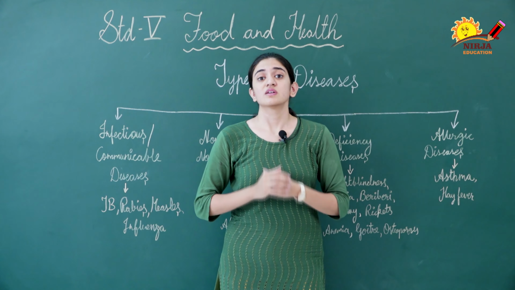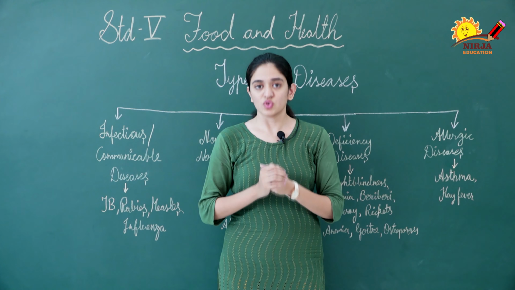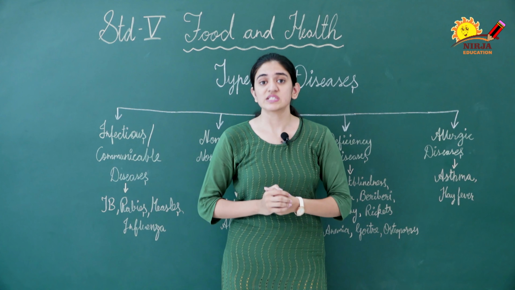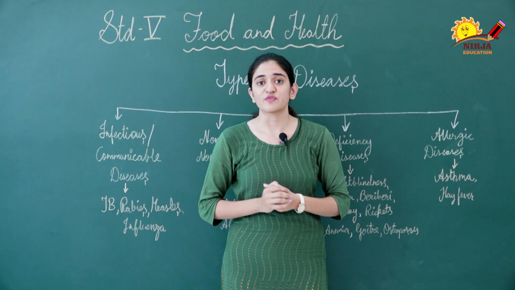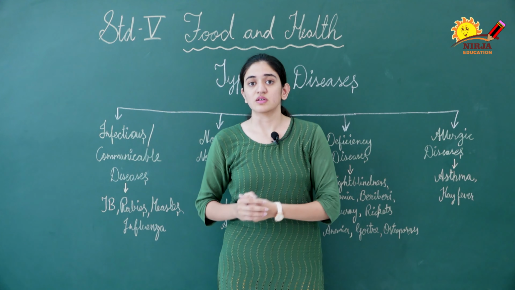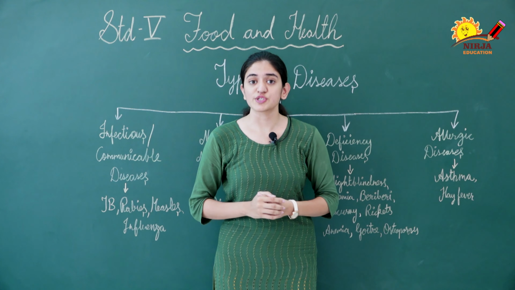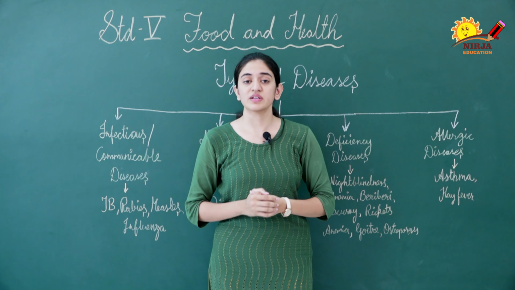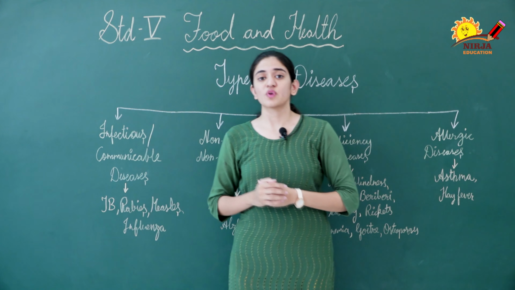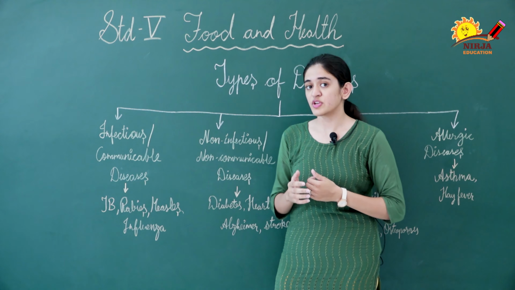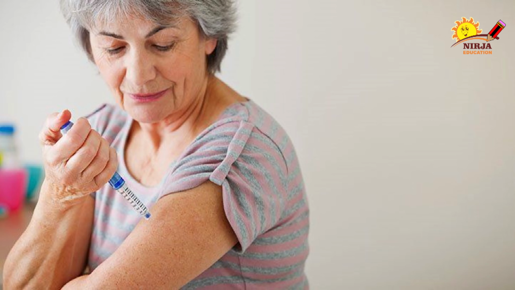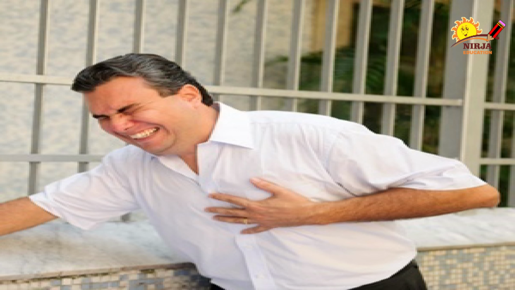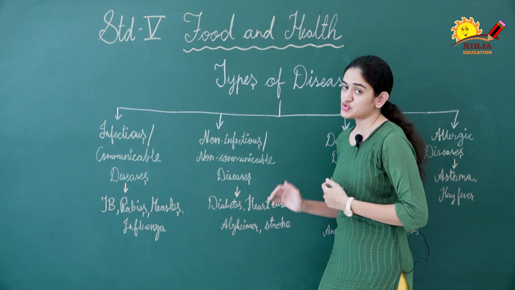Now second is non-infectious or non-communicable diseases. These types of diseases are not spread from one person to another. These types of diseases are caused by poor eating habits and lack of some nutrients in our diet. The examples of non-communicable or non-infectious diseases are diabetes, heart diseases, Alzheimer's and stroke.